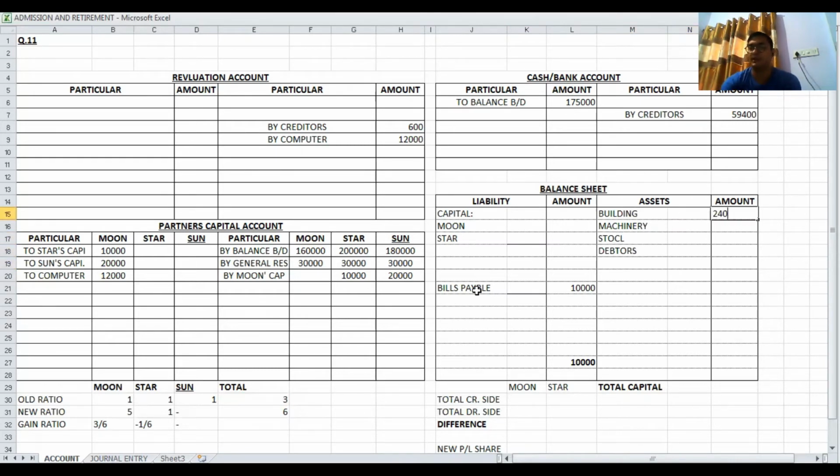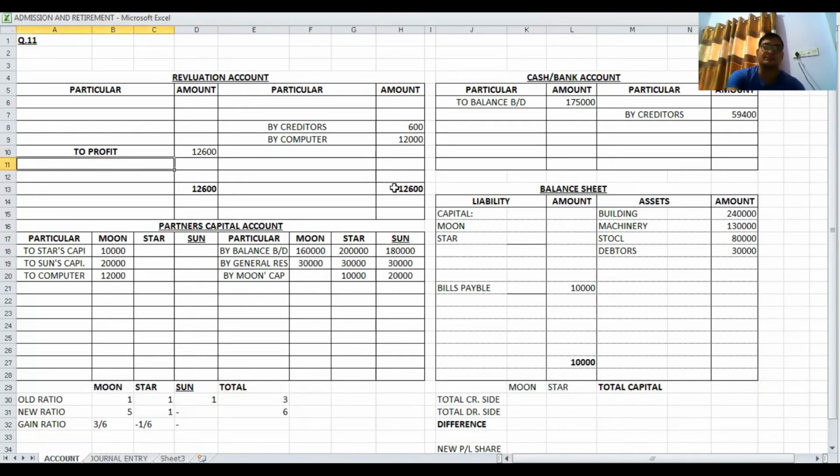Building value is 2,40,000, machinery 1,30,000, furniture 80,000, debtor is for 30,000, and bank there is no end because it is already completed. Now we have to do a total of revaluation account, and in revaluation account total of credit side is 12,600. This total we have to write on debit side 12,600. Difference is again